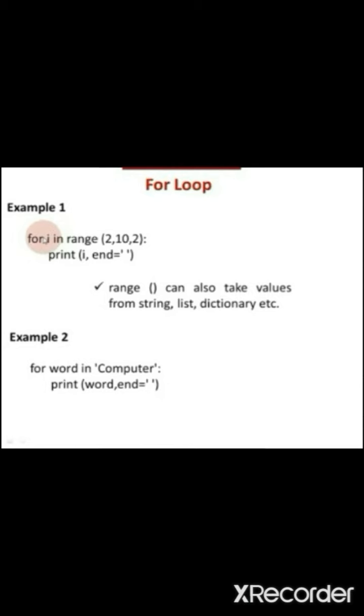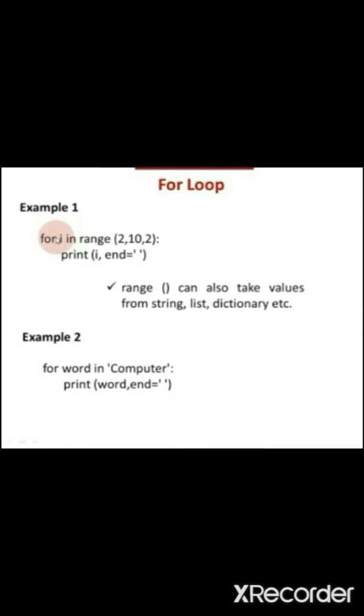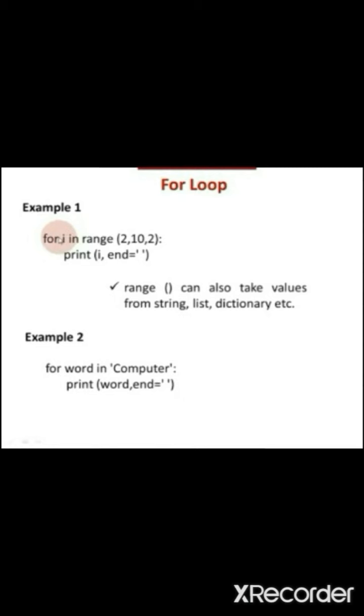Look at the example for loop. For i in range bracket of 2, 10, 2 colon. So i is a counter variable, range is a function for giving sequence. Within this range we have to give start value, stop value and step value. After indentation we are giving print statement, that is the block for the for loop.